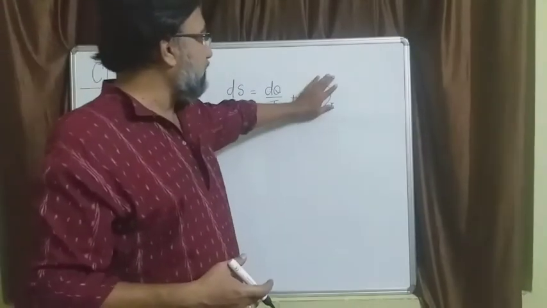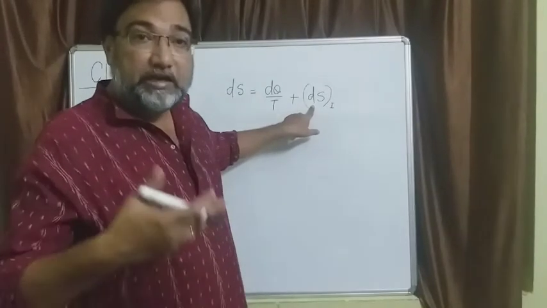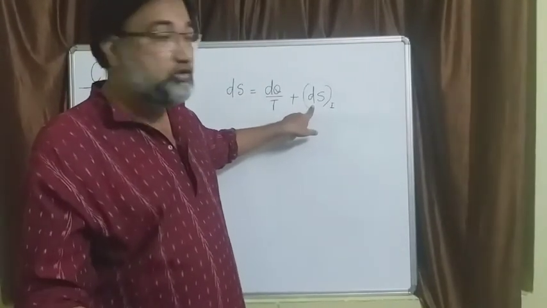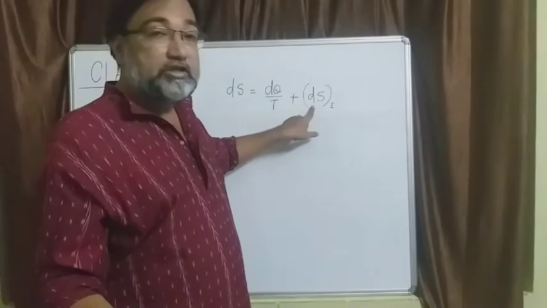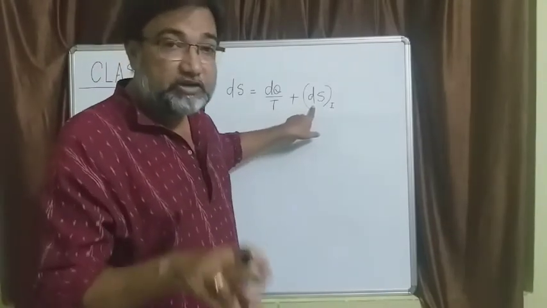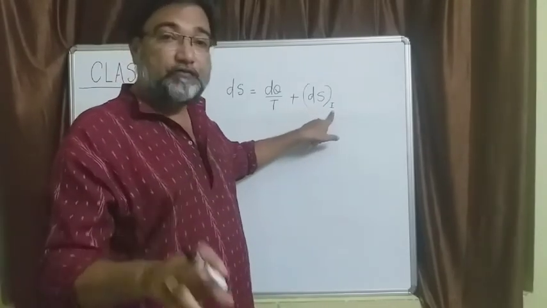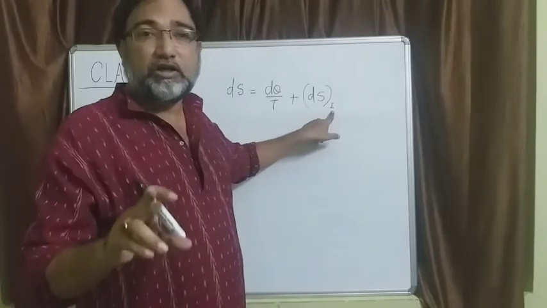And the second thing is the change in entropy due to irreversibility. It is always an increase because this term is positive. It is the increase in entropy of the system because of the irreversibility present, which means the presence of friction, turbulence, etc.